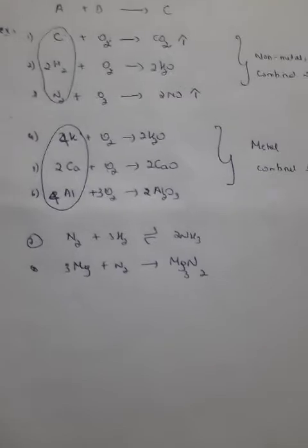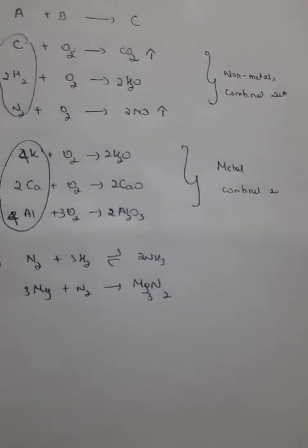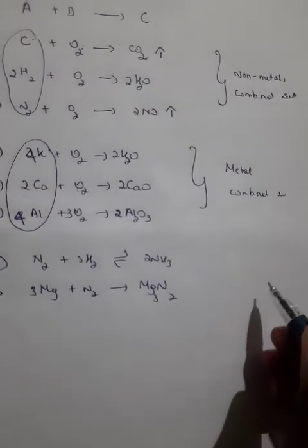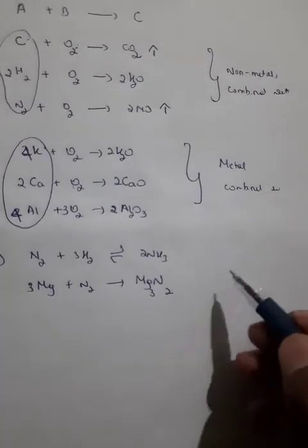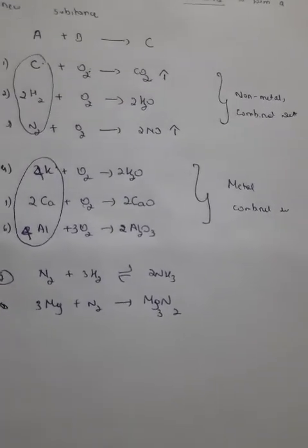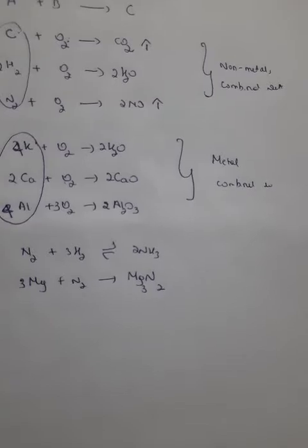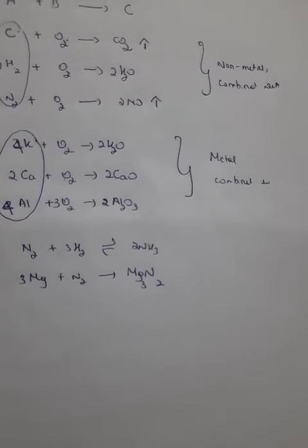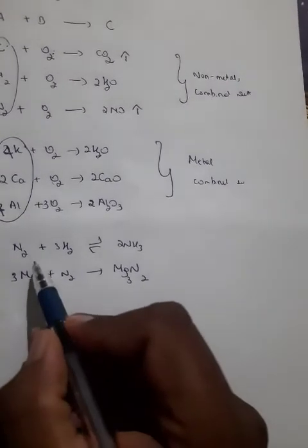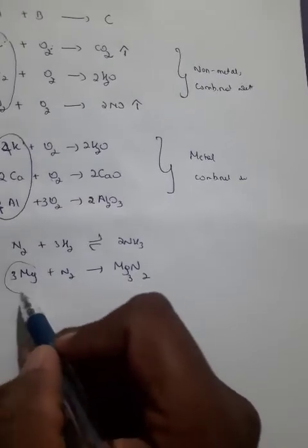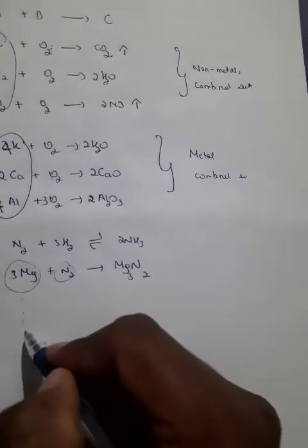This example is other than oxygen. Got it? This is a reaction where a metal combines with nitrogen, and many more examples could be given.